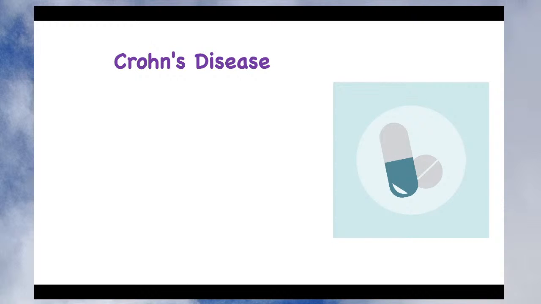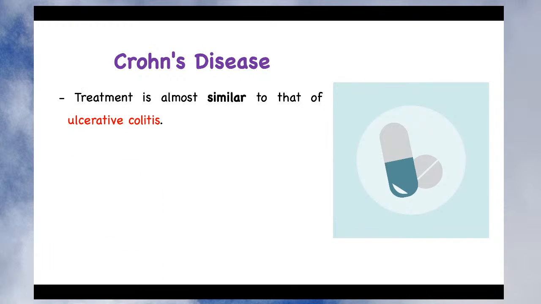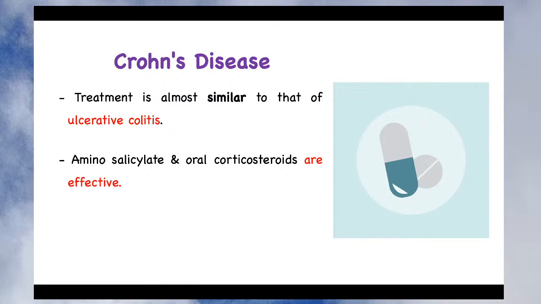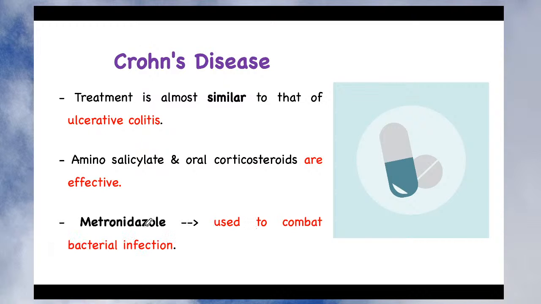Last disease is Crohn's disease. The treatment is almost similar to that of ulcerative colitis. Sometimes you can use aminosalicylate and oral corticosteroid because they are most effective in the treatment of Crohn's disease. In addition to this, you can also give metronidazole. Sometimes in Crohn's disease metronidazole works. It is used to combat bacterial infection. Suppose the patchy transmural inflammation that we have seen in the figure in the second last slide is due to infection, then that can be treated by metronidazole.